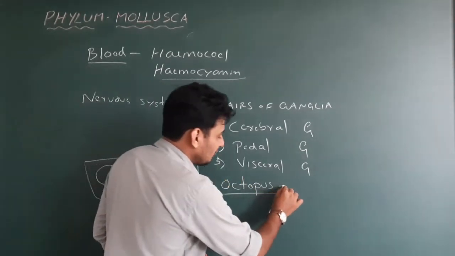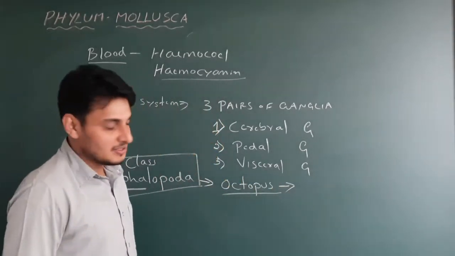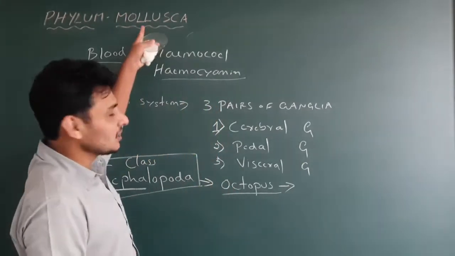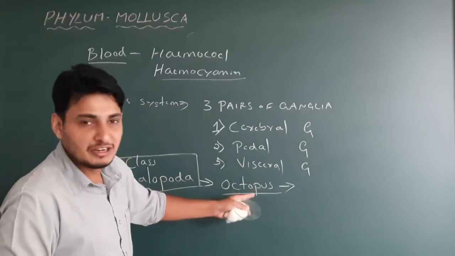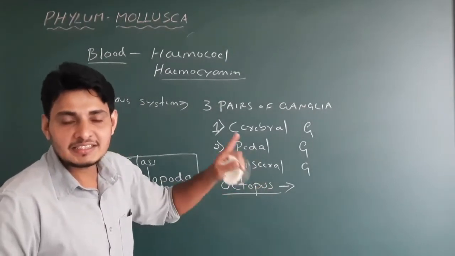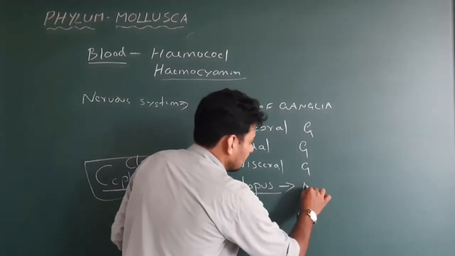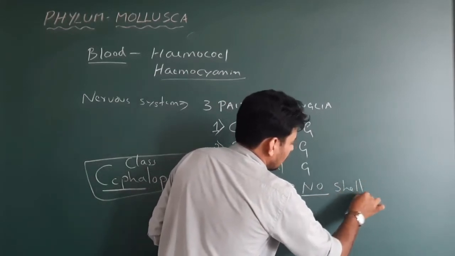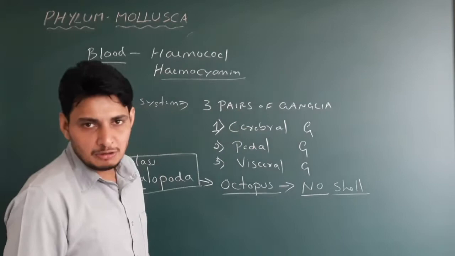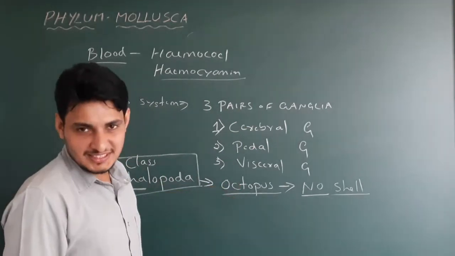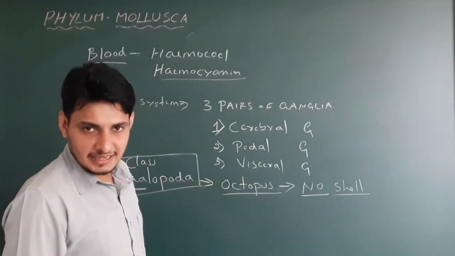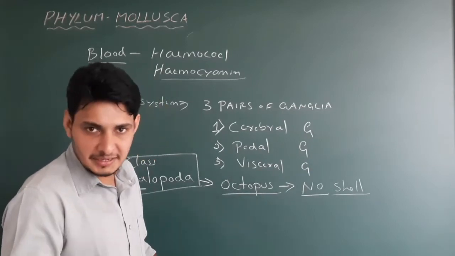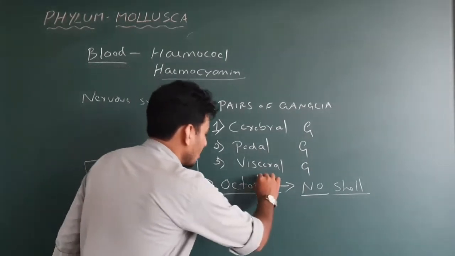What is the specialty of this octopus? The main specialty is that it is the only Mollusca organism that will not produce a calcareous shell. So it will not have or contain a shell. We know that all Mollusca will have shells except octopus. Octopus doesn't secrete calcium carbonate, hence there is no shell formation. Easy? Okay, so this is the thing.